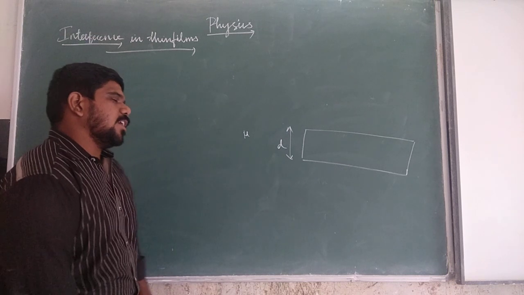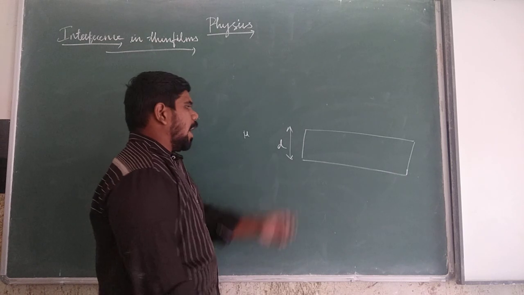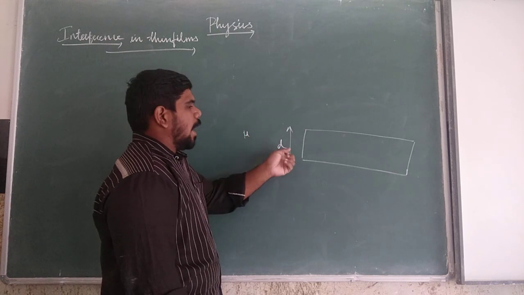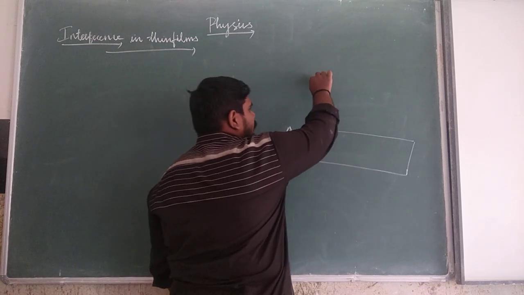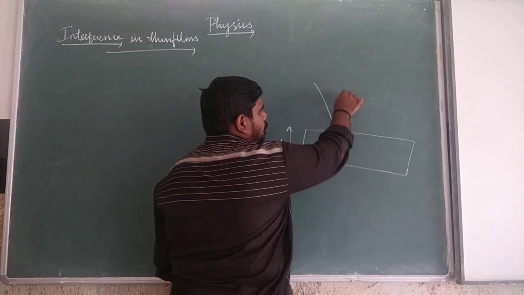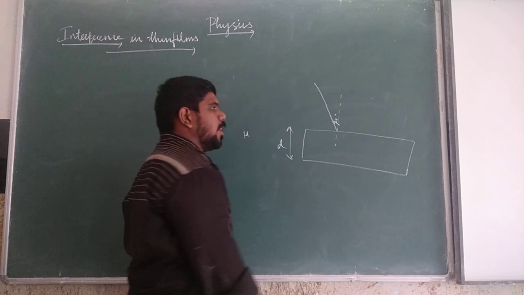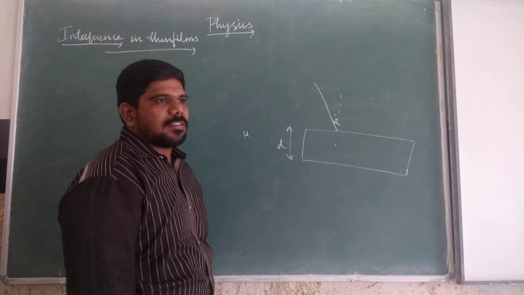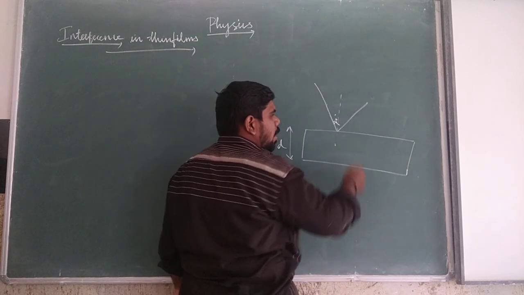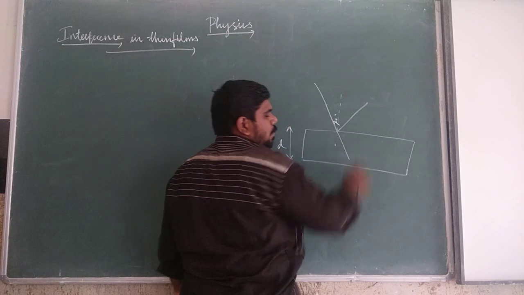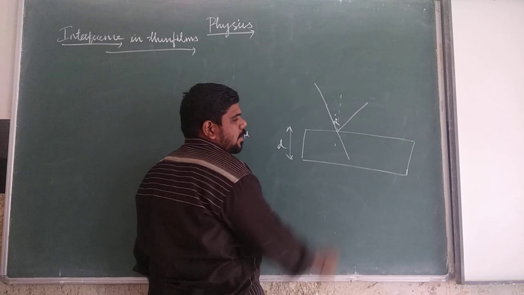When a ray of light is incident on the film with the angle of incidence i, a part of the light will be reflected out and a part of the light will be refracted and reach the film.